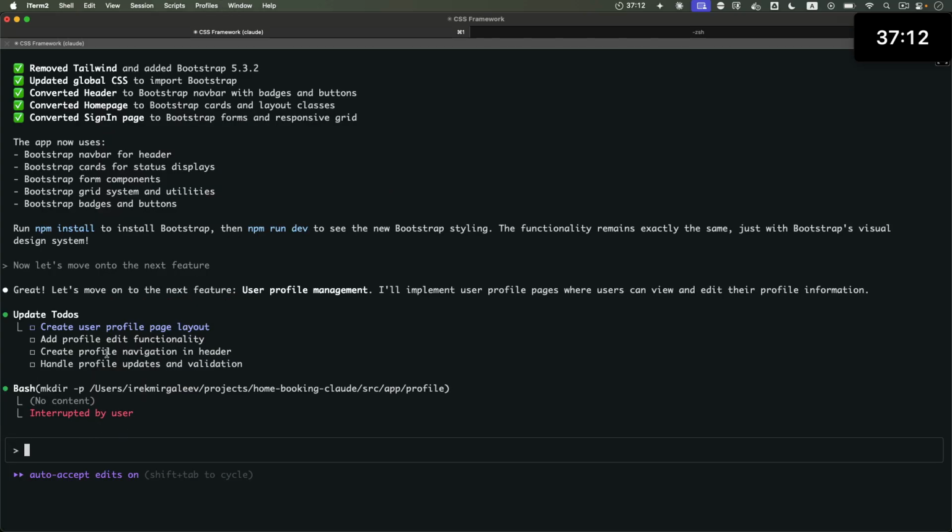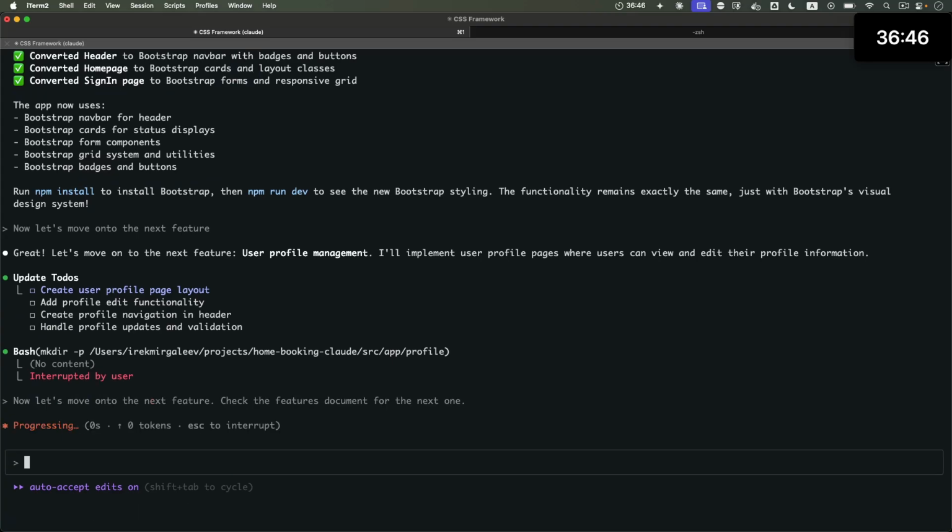Now let's see. Where's my prompt? I want to copy it. I'll say let's move on to the next feature. Okay, I'll paste that into my prompt, and then I'll finish the prompt. Check the features document for the next one. End of the prompt, enter.